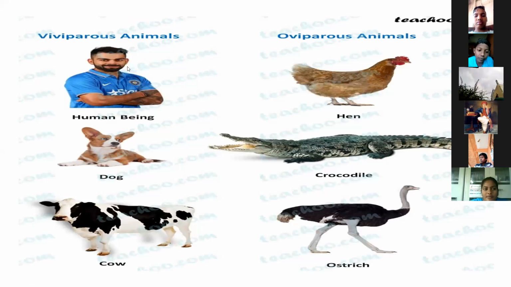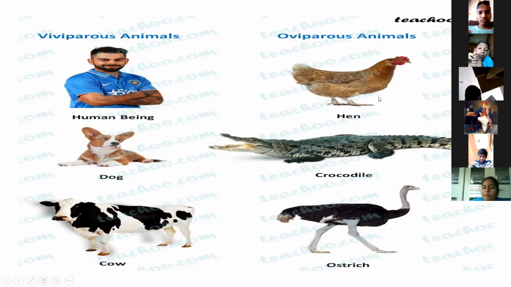Viviparous means human beings. Human beings give birth to young ones directly. They do not lay eggs. The dog also gives birth directly to young ones, and the cow also.